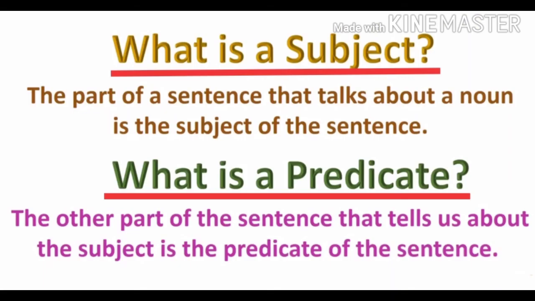Let's start. What is the meaning of subject? The part of a sentence that talks about a noun is the subject of the sentence. What is a predicate? The other part of the sentence that tells us about the subject is the predicate of the sentence.